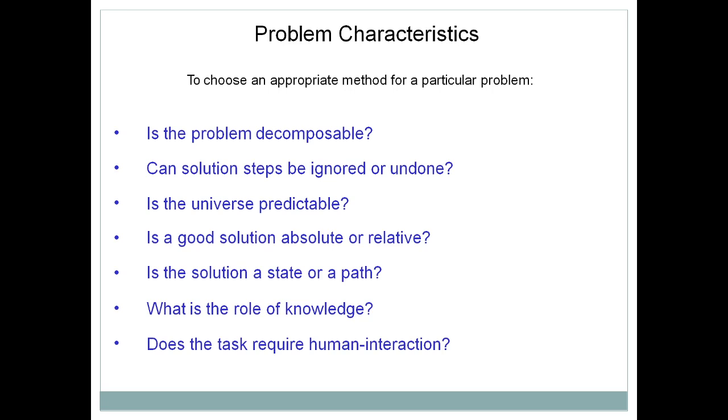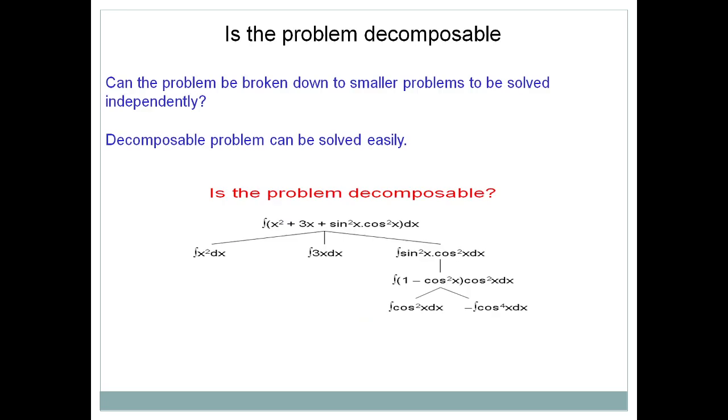The very first characteristic is: is the problem decomposable? Decomposable means divisible. Can we divide a problem into a number of sub problems? It is not possible in every problem. There are certain problems where you can divide one large problem into a number of sub problems, and these sub problems can be solved parallelly, individually, and then their solutions combined together to get a final solution.